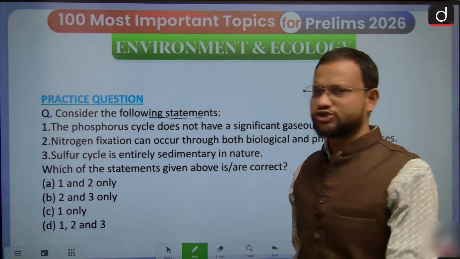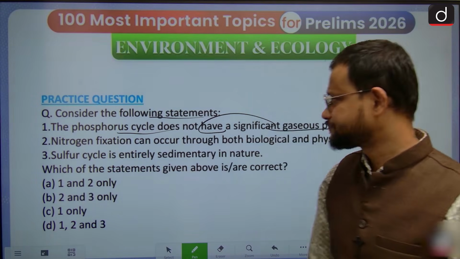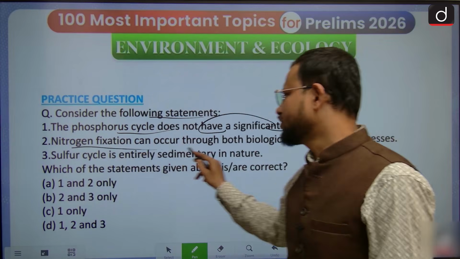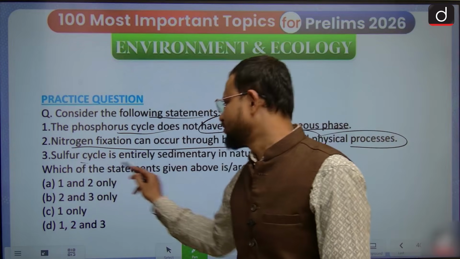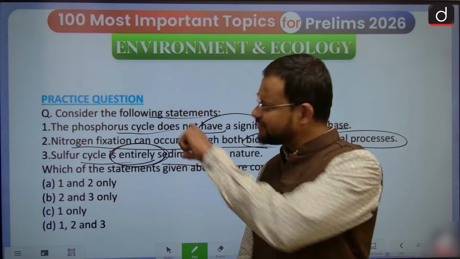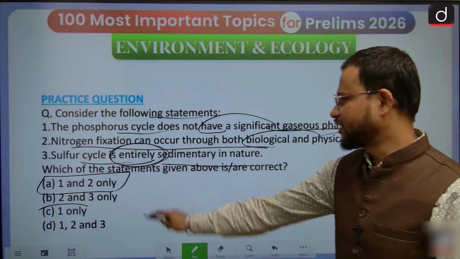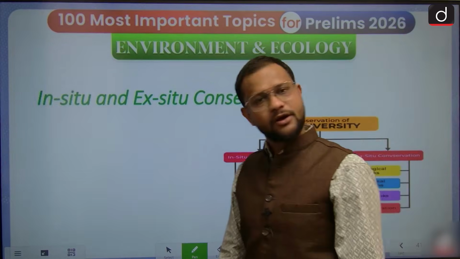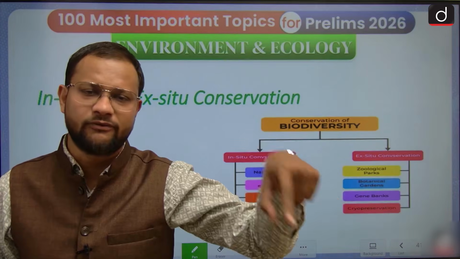Then again a question on biogeochemical cycle. The phosphorus cycle does not have a significant gaseous phase, that is correct. Nitrogen fixation can occur through both biological and physical processes. Yes. And the sulfur cycle is entirely sedimentary in nature? Is it really possible? That is extreme in itself. So statements 1 and 3 are incorrect, and the second is correct. Now we have discussed all these PYQ practice questions. Let me know how many of you attempted them correctly.